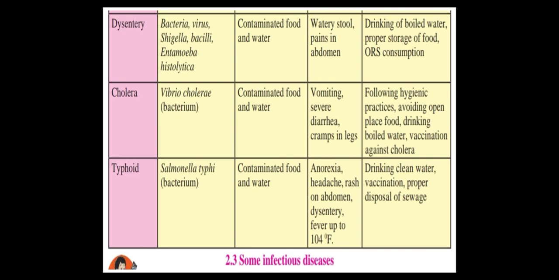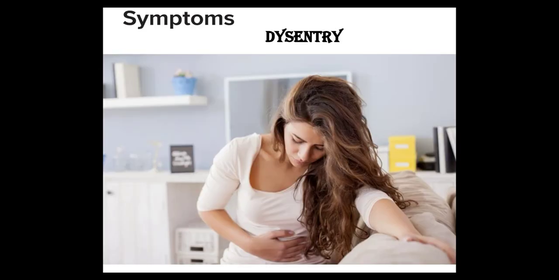So this loose motion is caused by bacteria, virus, Shigella, bacilli, Entamoeba, and it is an intestinal inflammation. It is also of the colon, with continuous severe stomach cramps. You are facing stomach cramps, a very strong twisting pain in the stomach. With mucus or blood in the feces, many times blood comes out in your stool.